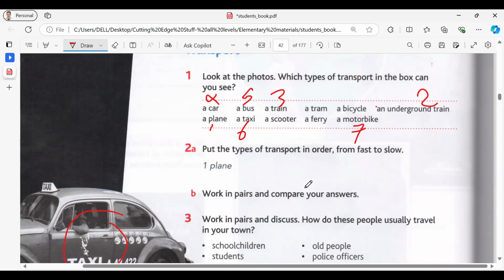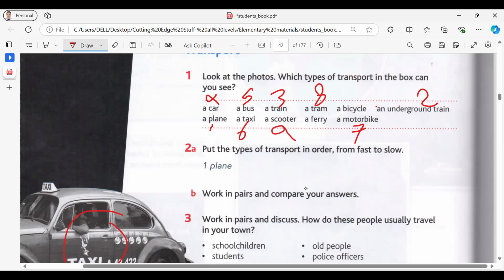And motorbike, after motorbike, bicycle, and then tram. Ah, okay, right. Then bicycle, after bicycle, scooter, then ferry.